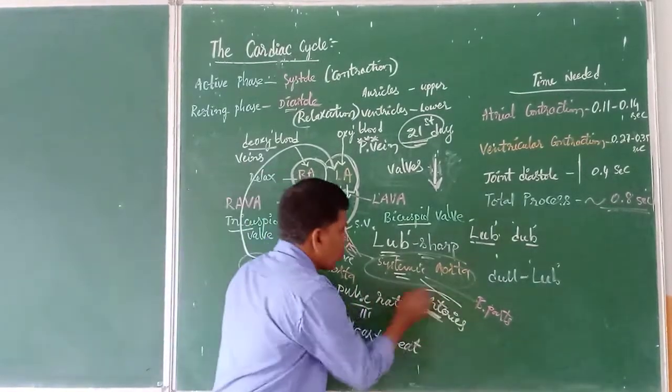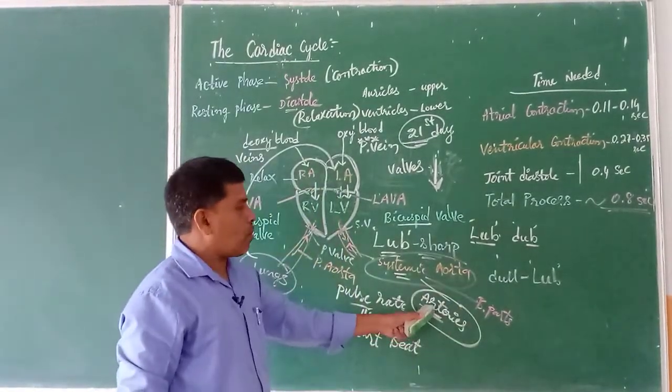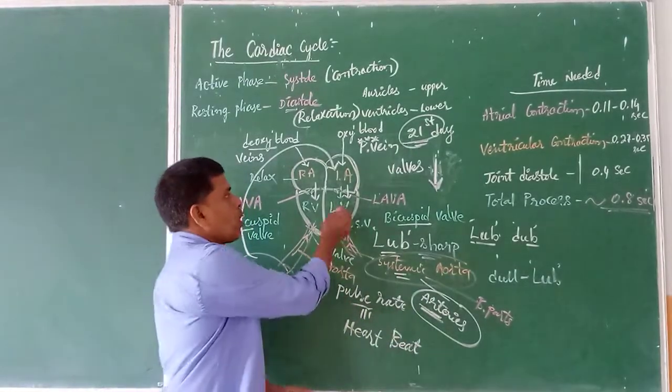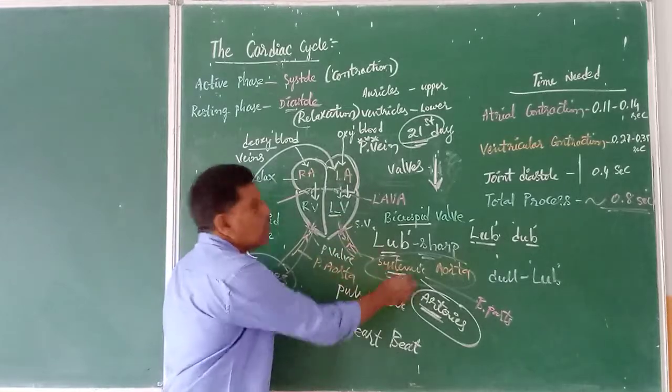High pressure is recorded in the arteries when the blood is moving, because the blood is pumped with great pressure from the lower ventricle into the systemic aorta.